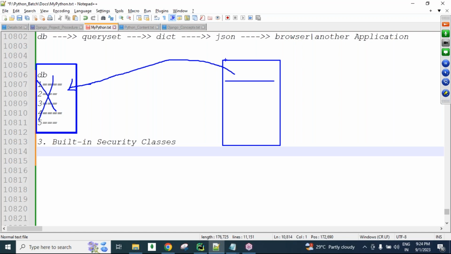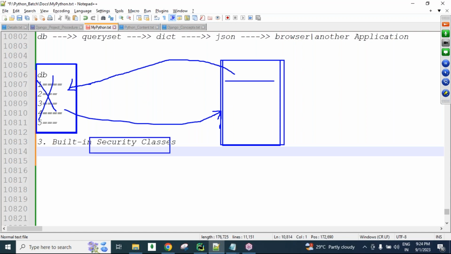If my API is used by other people, they can send the request, delete all records and get the response: successfully deleted all the records. So if I am not providing security to my API, it can be used by anybody, and finally our database data is not secure. To provide security to our APIs, Django REST framework provides so many built-in classes, guys.